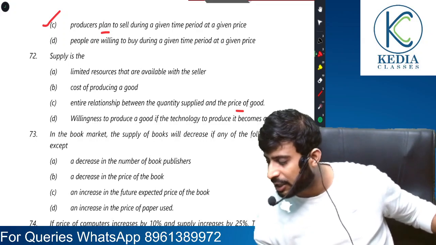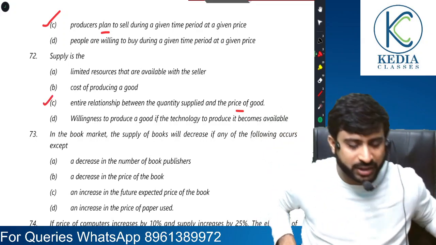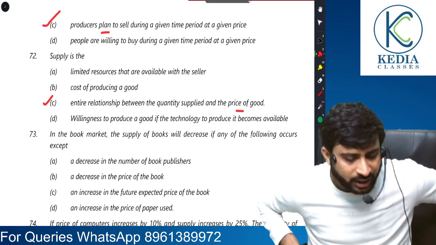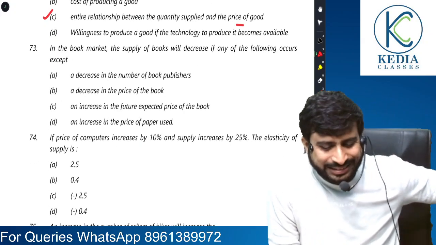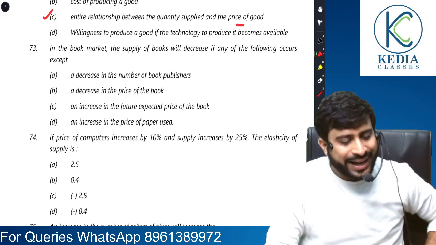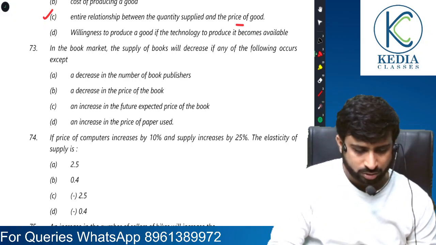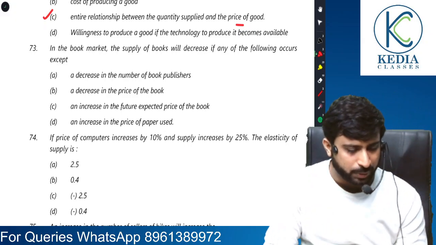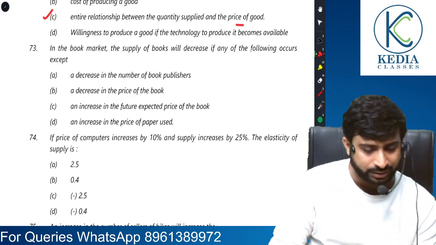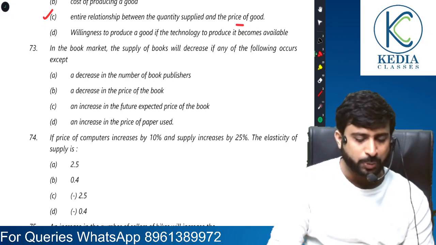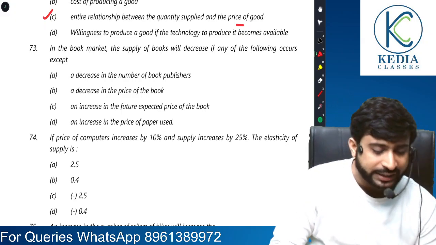In fact, a similar question they had asked from demand also. There also we had said the same thing, entire relation. In a book market, the supply of books will decrease if any of the following occurs, except. So which one will not reduce the supply of books? Decrease in number of publishers, yes, supply will decrease. Decrease in price, supply will decrease. And increase in future expected price of the book. So yes, current supply will decrease.